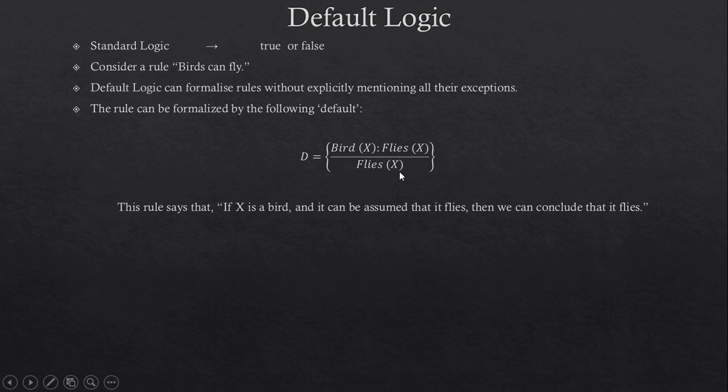Here, bird X is known as the precondition. This first flies X is known as the justification. And the next flies X is known as the conclusion.